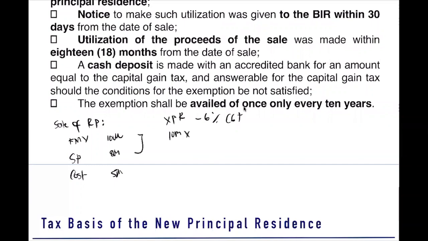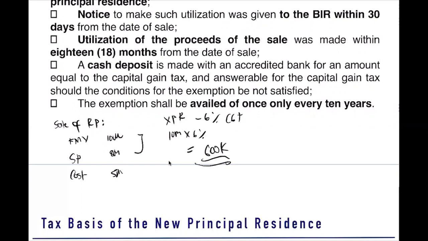So 10 million times 6%. Our answer here is equal to 600,000. Ganyan siya. Higher between the fair market value or selling price.